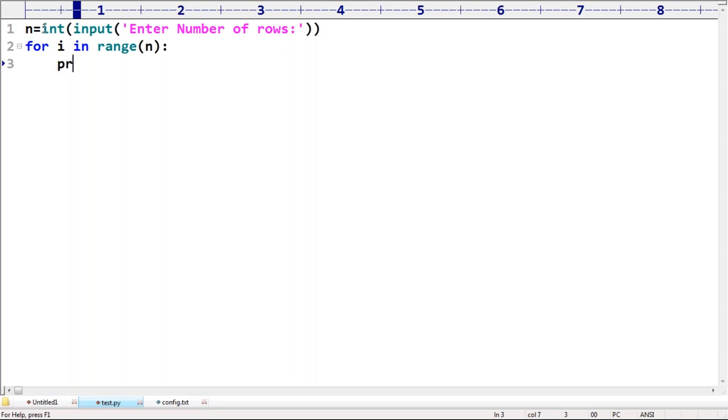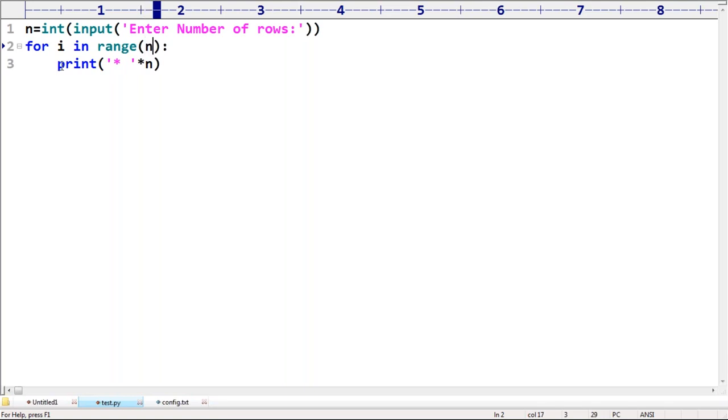Now print star space into n. What it means is, if you entered 3, then automatically star space is printed how many times? 3 times. Suppose I'm taking n is 1. Assume that, n is 1. Okay, sorry.